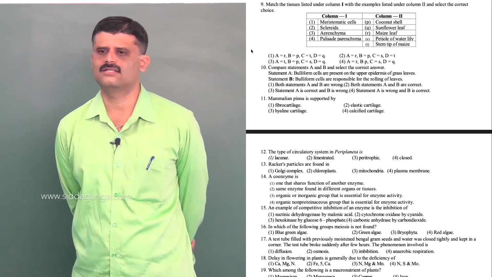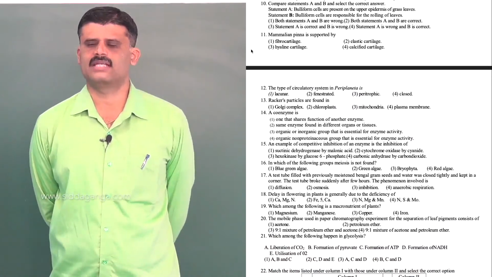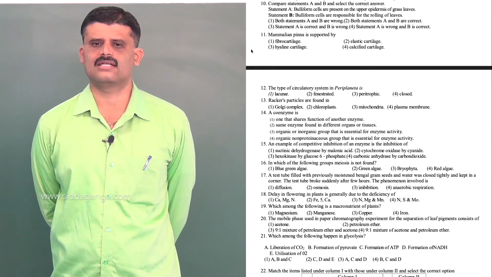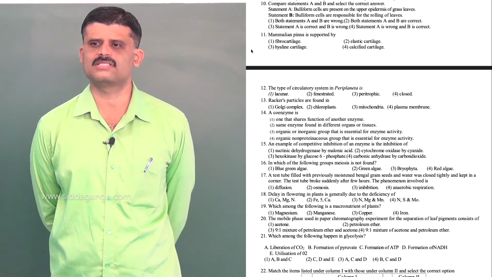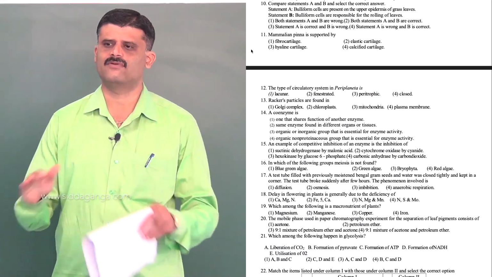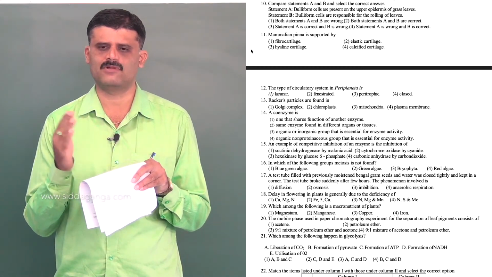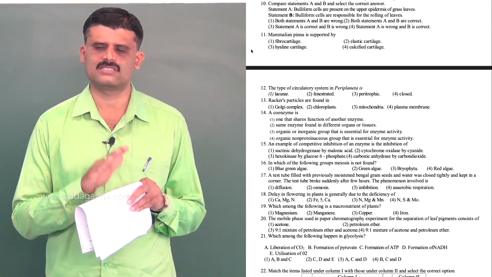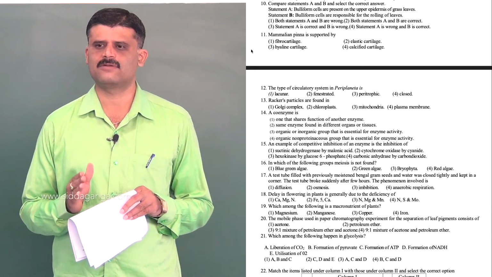Okay. Next, the question is 10. Compare statement A and B and select the correct answer. Statement A: Bulliform cells are present on the upper epidermis of grass leaves. That is, the upper epidermis of monocot leaves. An example for monocot leaves is grass leaves, so it is correct. Then the function of bulliform cells is given in statement B.